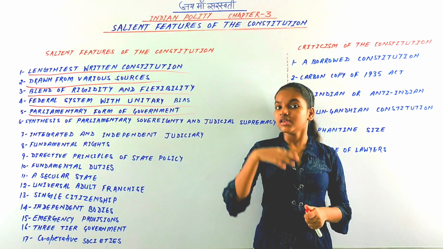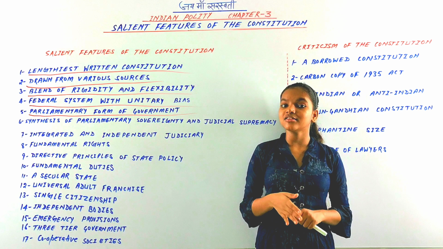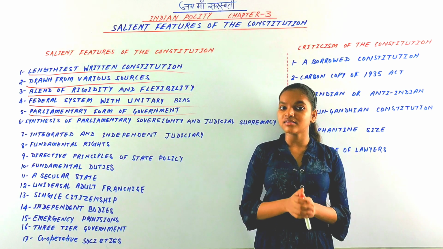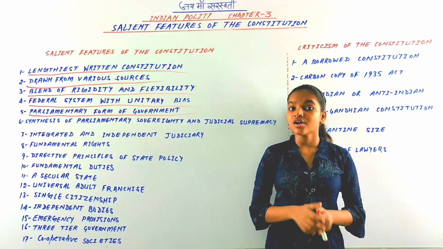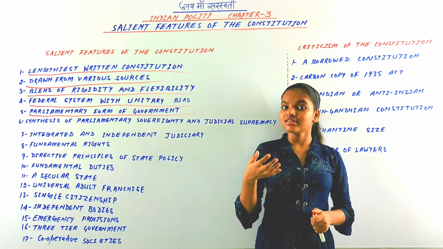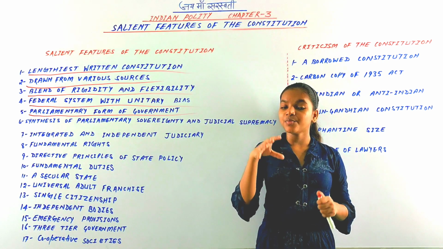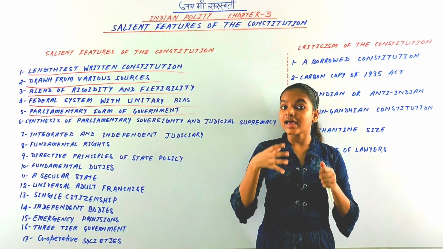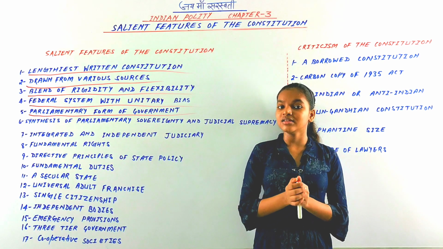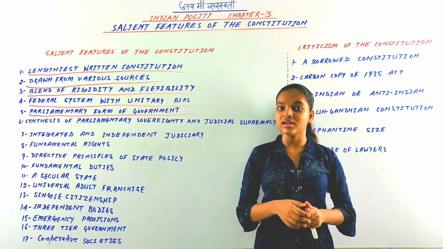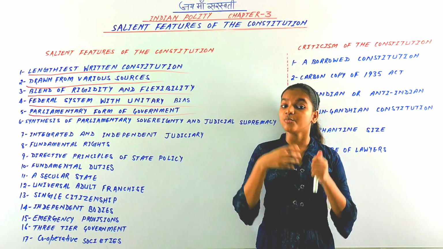The parliamentary form of government is in both countries, India and Britain, but there are differences between the two systems. The Indian Parliament is not a sovereign body, whereas the British Parliament is a sovereign body. Second, the Indian Parliament has an elected head, that is of a republic, whereas in the British Parliament it is a hereditary head, based on monarchy.